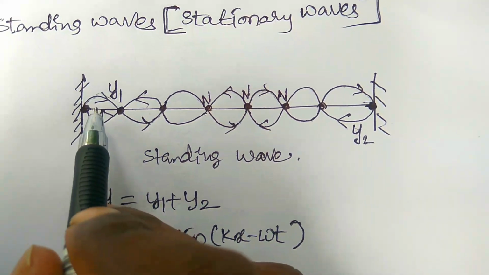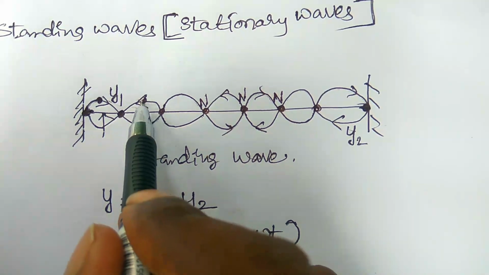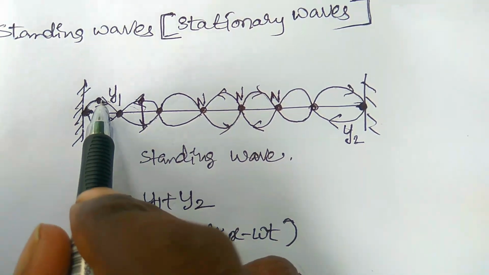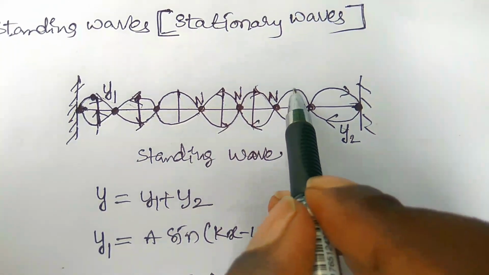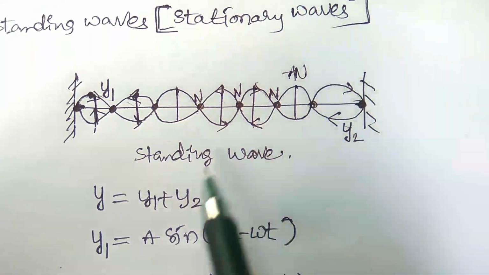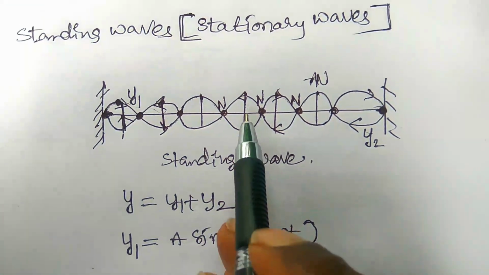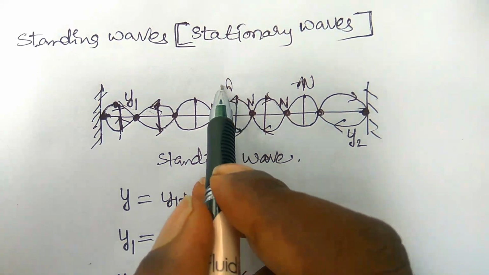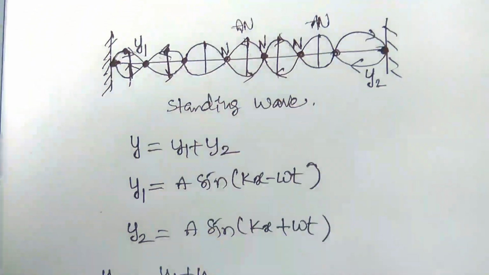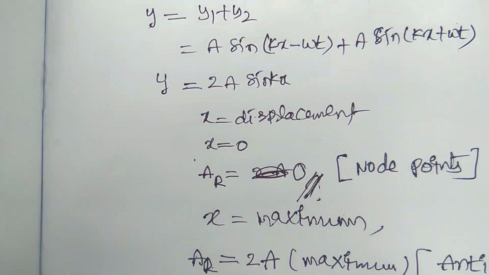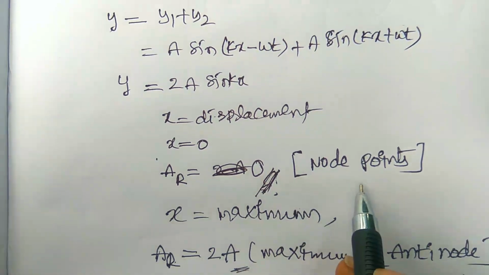Here is the maximum displacement point, and here also. So these are the anti-node points. AN means anti-node. At the anti-node point, the displacement of the particle is maximum and the amplitude is maximum. If the amplitude is maximum, that is called antinode. If the amplitude is minimum, that is called node.